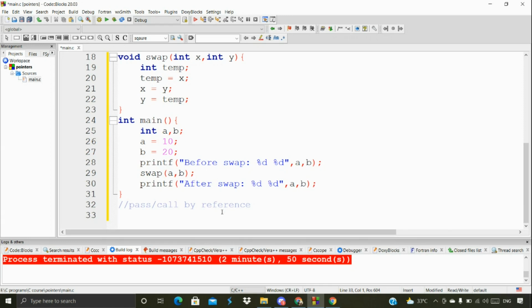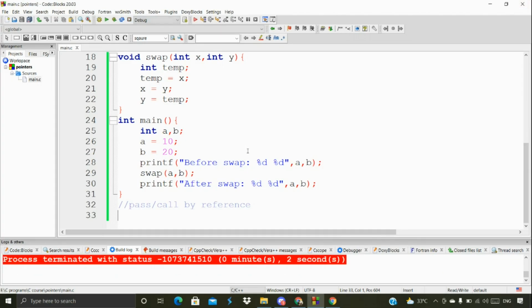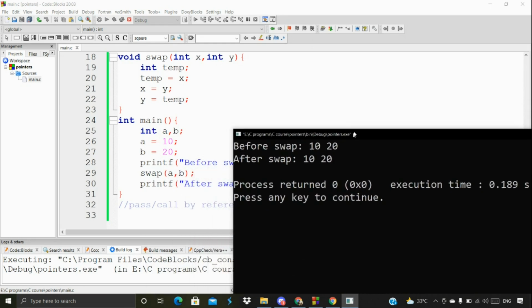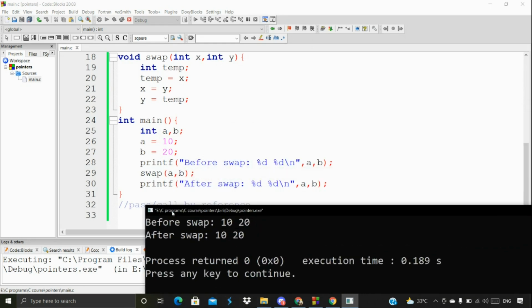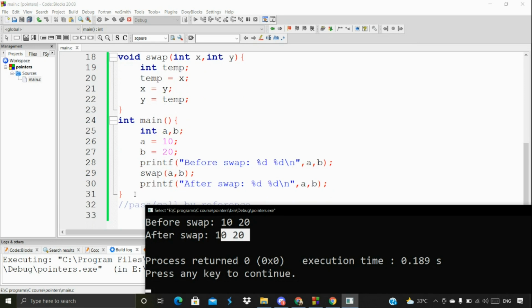Before that, let's print this out and explore what actually happened here, and whether it's working or not. Now it's readable. But the twist is that before swap it is 10 20, and after swap it is also 10 20. Why is it happening? That is what I want you guys to understand.